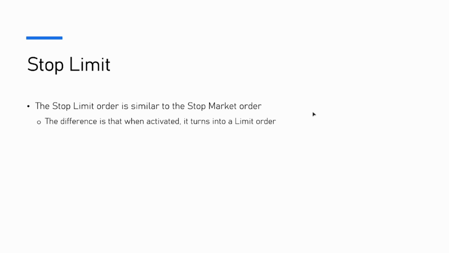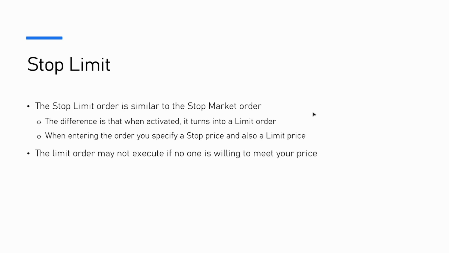The stop limit. So the stop limit order is similar to the stop market order. The difference is that when activated, it turns into a limit order. So when you create that order, you specify the stop price and also the limit price. The limit order may not execute if no one's willing to meet your price. You can specify whatever limit price you want. It can be above, below, or even the same as the stop price.